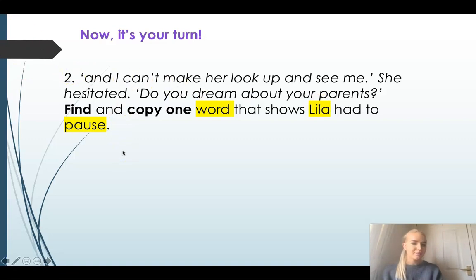Well, we can see there's a bit of direct speech here, and I can't make her look up and see me. Is there anything about Lila pausing there? No. And there's also a second bit of direct speech here. Do you dream about your parents? Is she pausing there? No. But she's got this reported clause here to show how she spoke. She hesitated. When you hesitate, what do you do? Yeah, you pause and you kind of stop saying something.